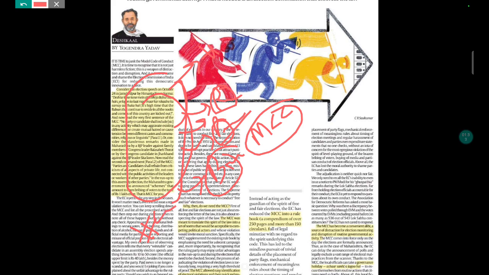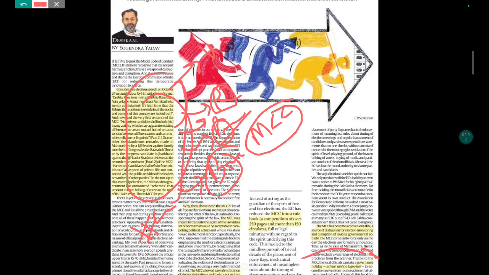Apart from that, you can also use this article for the perspective of your keyword analysis. For example, here you will find that the writer is mentioning that because of the model code of conduct, the bureaucracy, the administration, become reluctant to do the basic public service activities. For example, here it is mentioning the governance holiday.